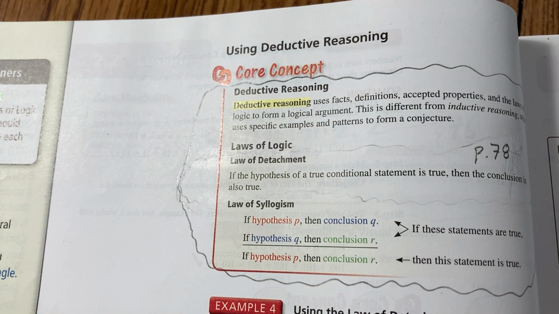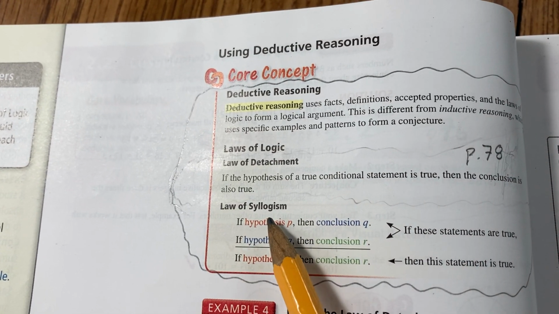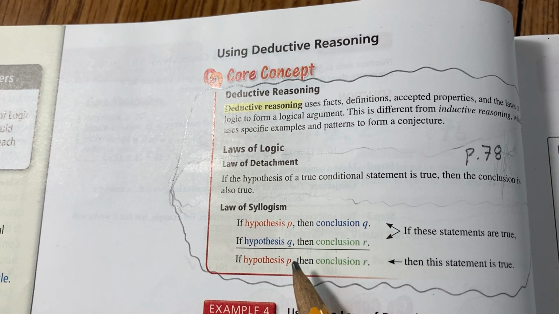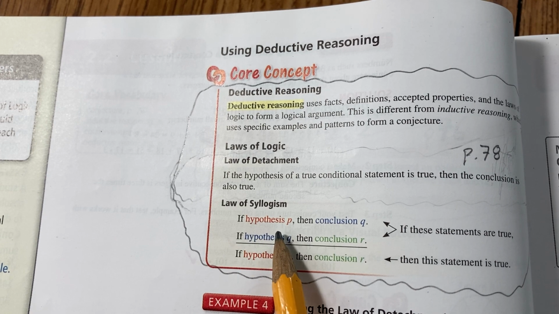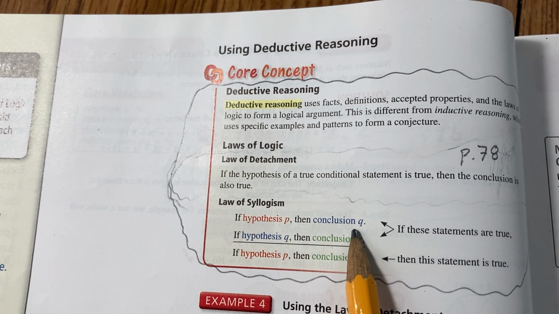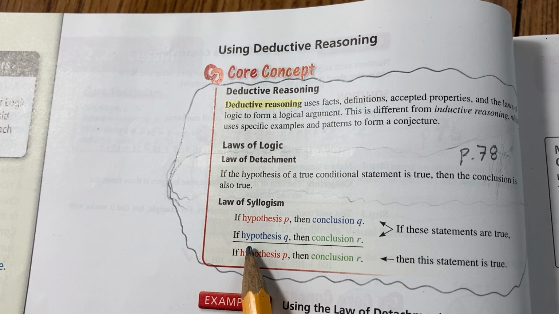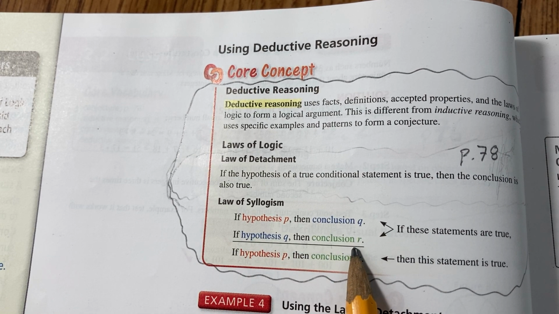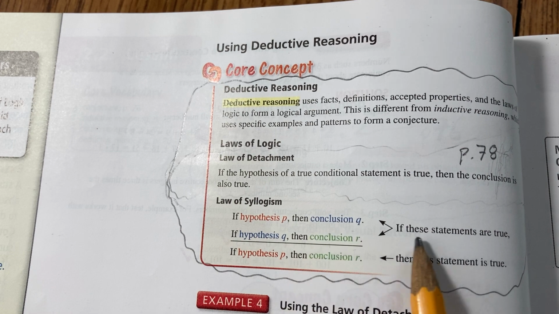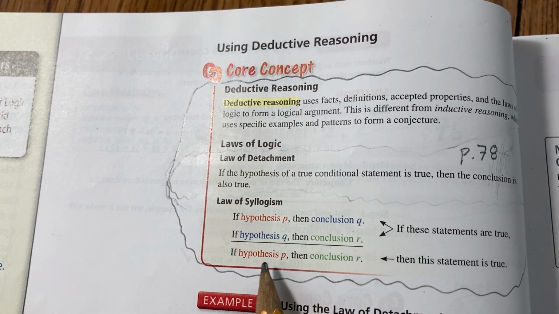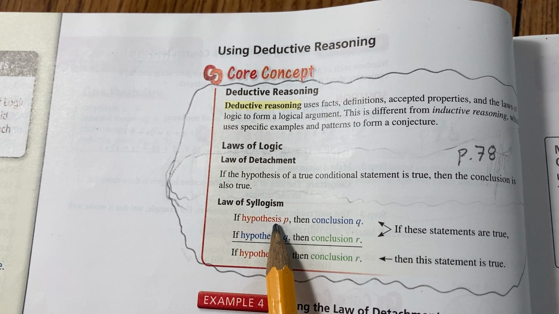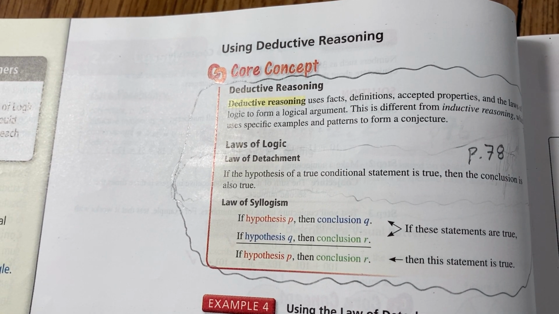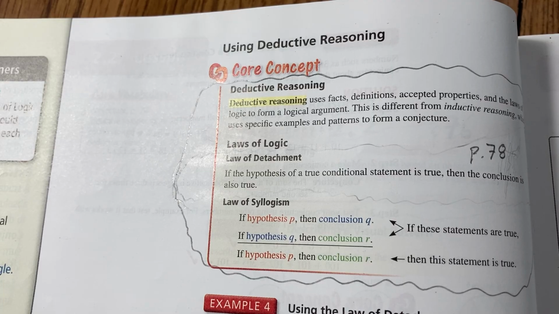Next part is the law of syllogism. It states, if hypothesis P, then conclusion Q. If hypothesis Q, then conclusion R. If you're given that and those are true, your conclusion would be, if P, then R is going to occur. So let me give you another example.